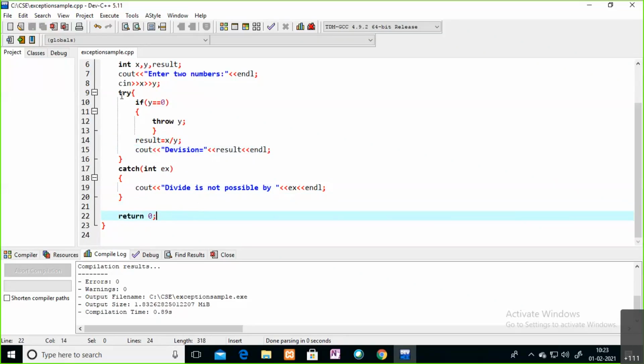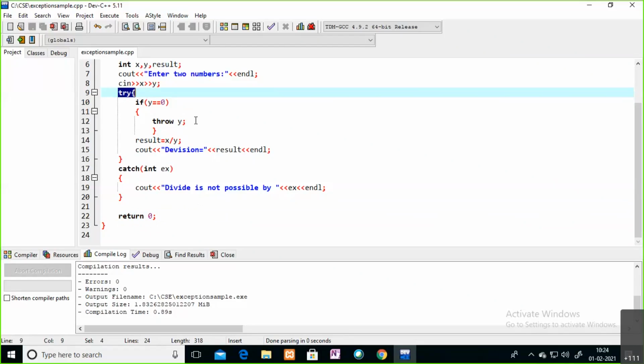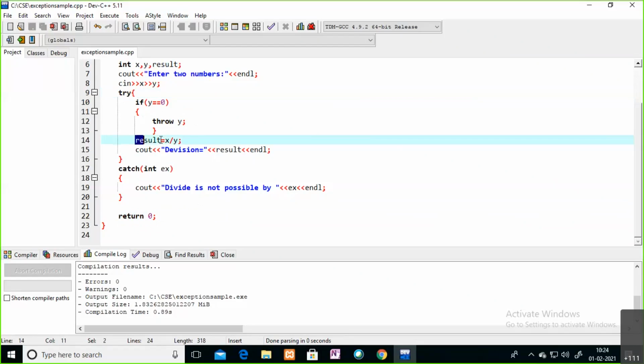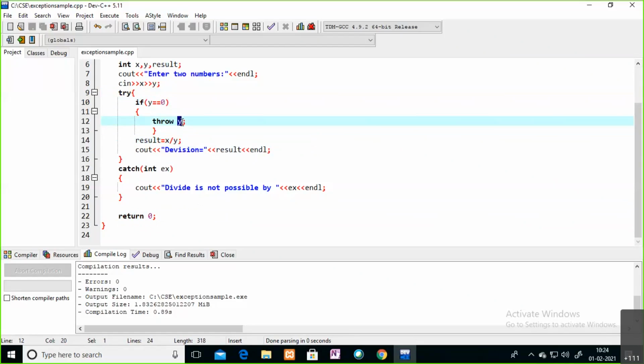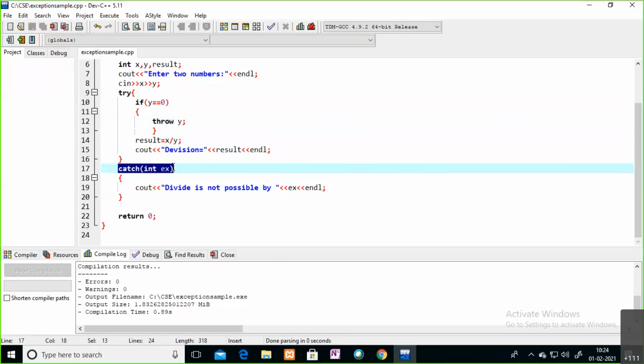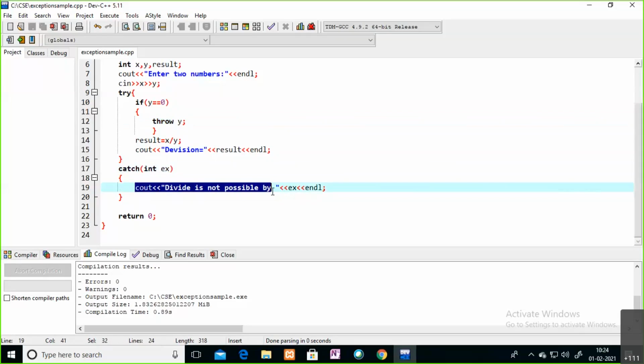Now I'm using the same simple code with this try and catch block. Inside the try block, because of this statement, there is a chance to raise an exception, so that code I mentioned inside this try block. If the user enters y value 0, an exception is going to be raised. First I'm checking the y value. If the y value is 0, I'm throwing the exception from the try block to the catch block. This catch block catches that exception, and inside this catch block you can handle your code, showing this message to the user.